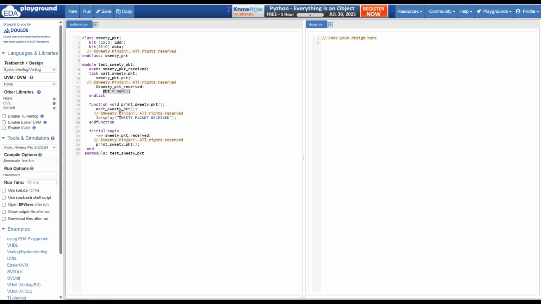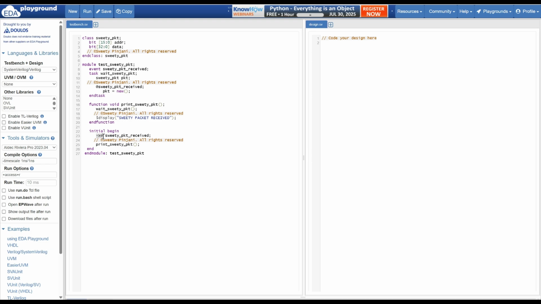Then next I have a function print_sweetie_packet, and this function is waiting for your packet. It's calling the task to wait for your packet, and then once the packet is received, it's just displaying that yes, the packet has been received. Then we have an initial block wherein we are triggering the event. This is how you trigger the event.